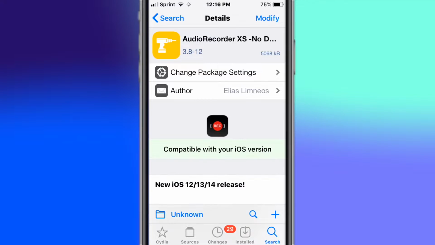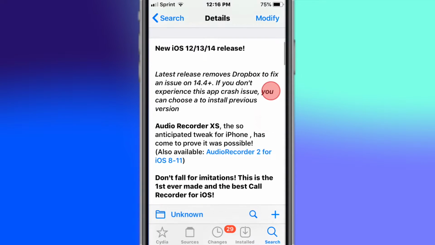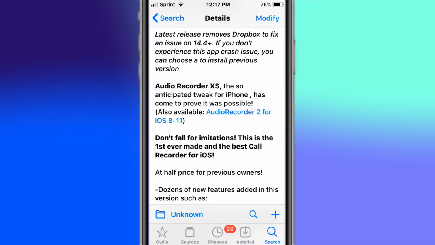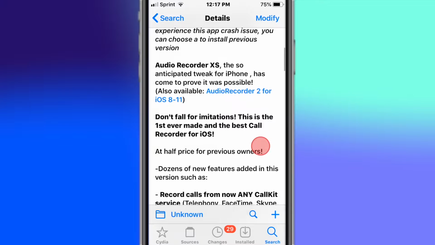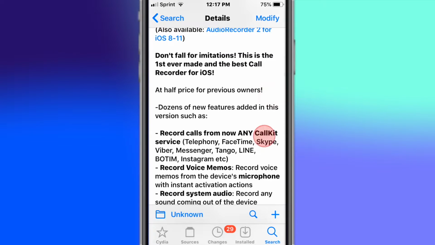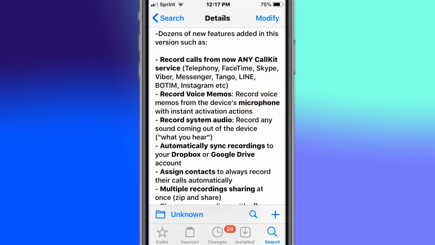And this is called Auto Recorder Ads. No, I don't even know what it says. Supposed iOS 12, 13, and 14. So, this is the first I've ever made and the best quality recorder for iOS. So you get features right here.